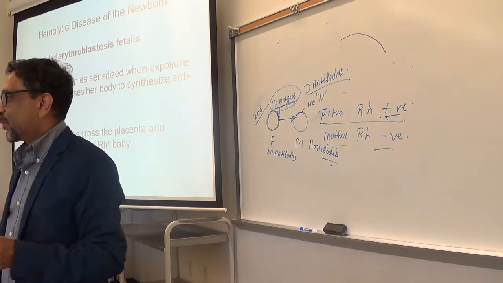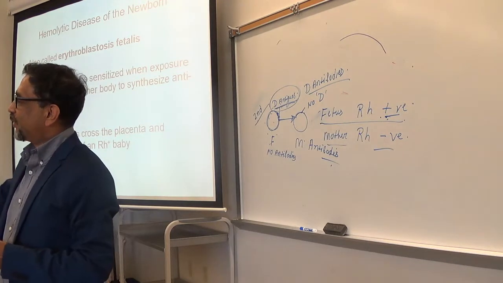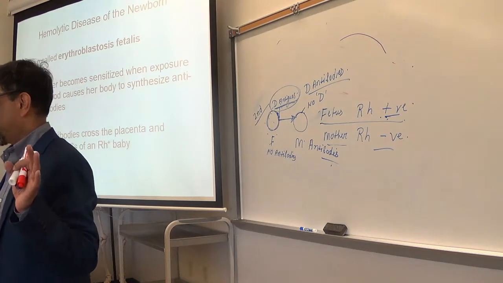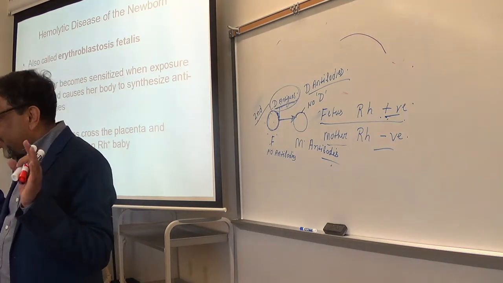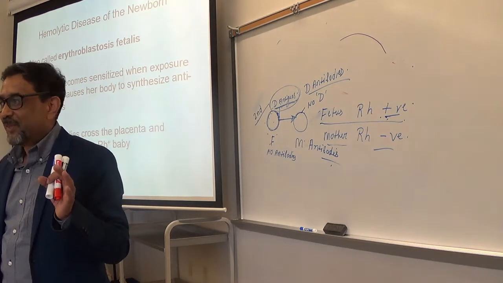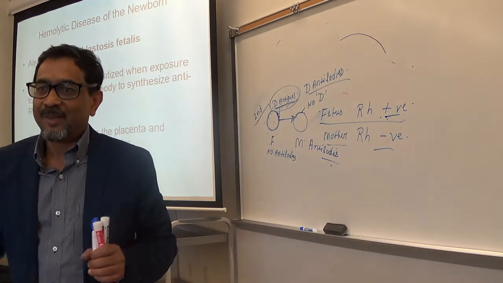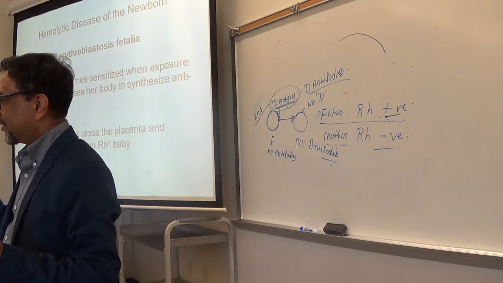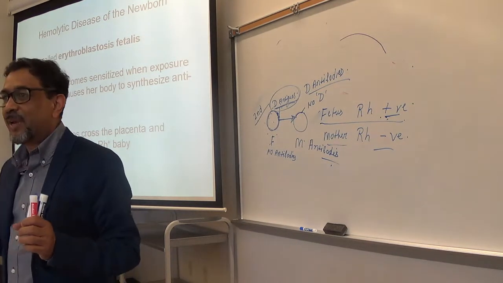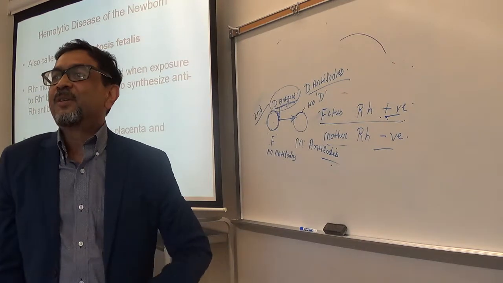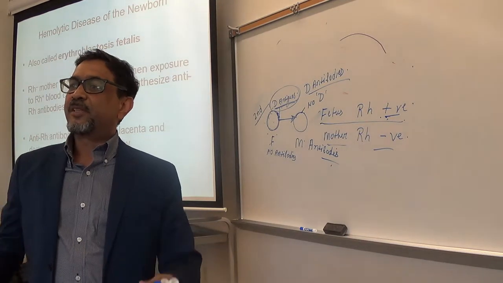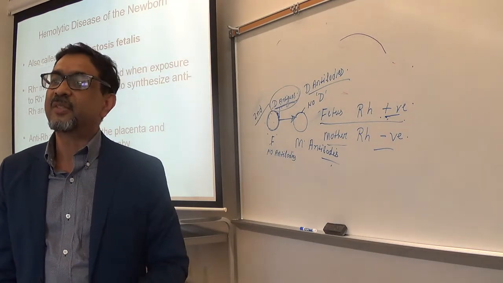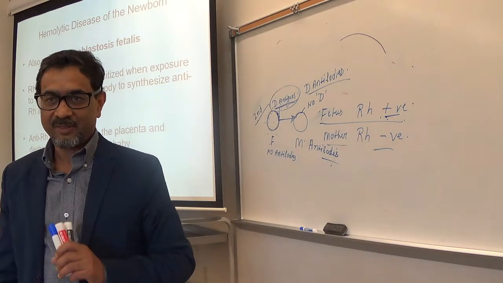The fetus body produces new red blood cells because the red blood cells have been destroyed. So many red blood cells will quickly enter the blood without getting matured. And in the blood, you will get what type of red blood cells? Immature red blood cells, and those are the erythroblasts. So now you have plenty of immature red blood cells in the fetus blood. That is erythroblastosis fetalis.